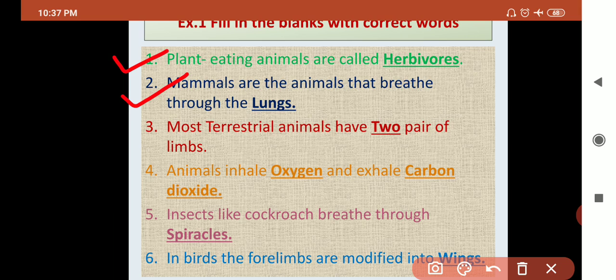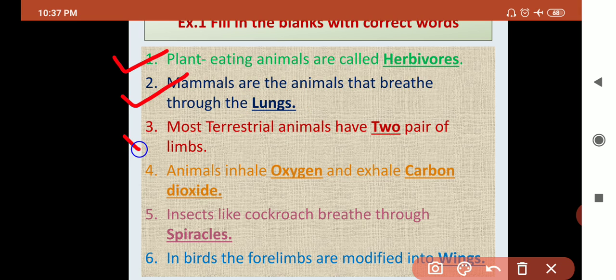Second question. Mammals are the animals that breathe through... Think about the question, then try to give the answer. Mammals means here human beings. Here human being is the example of the mammals. They breathe through lungs. Okay, the lungs is the right answer.